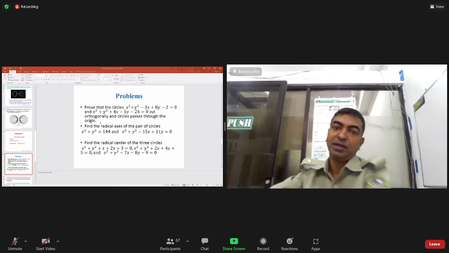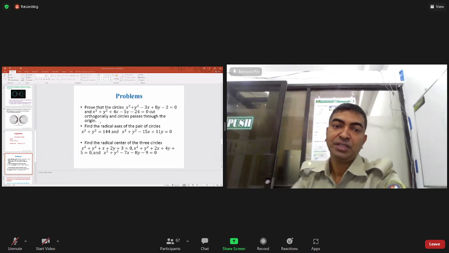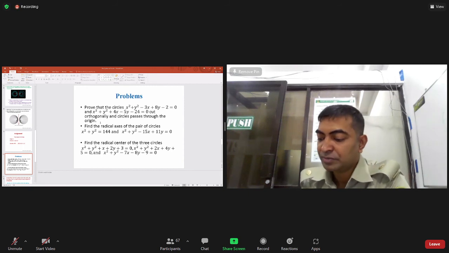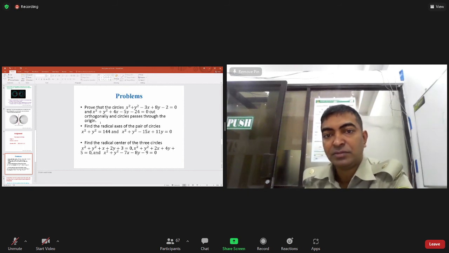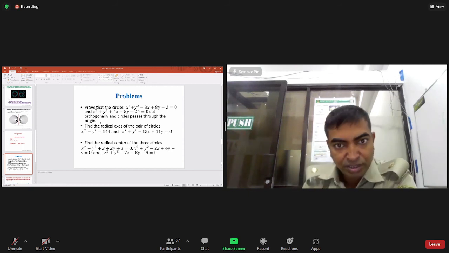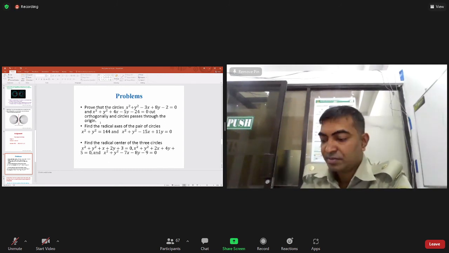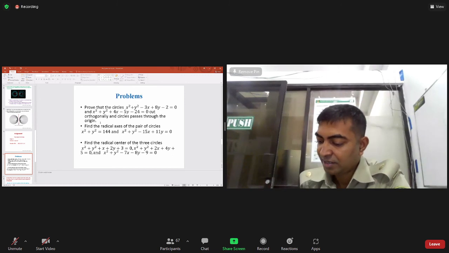So in the case of passing through the origin, to prove that the circles are orthogonal and pass through the origin, what we will do? At first, we have to find out both circles' center and radius.